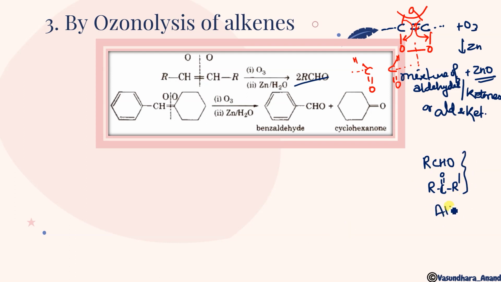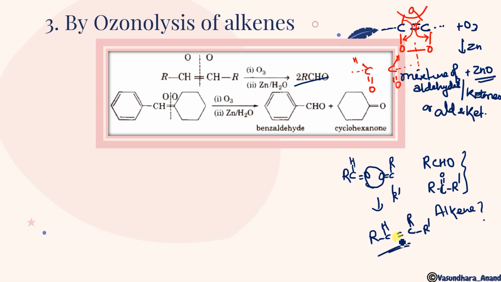Find the alkene. What will the alkene be? For that, just write it in a way so that both oxygens come in front of each other. Okay, let me write like this. Next, just remove these oxygens and extend the double bond, and you'll get the alkene over here. Any doubt in this? Okay, let's go.